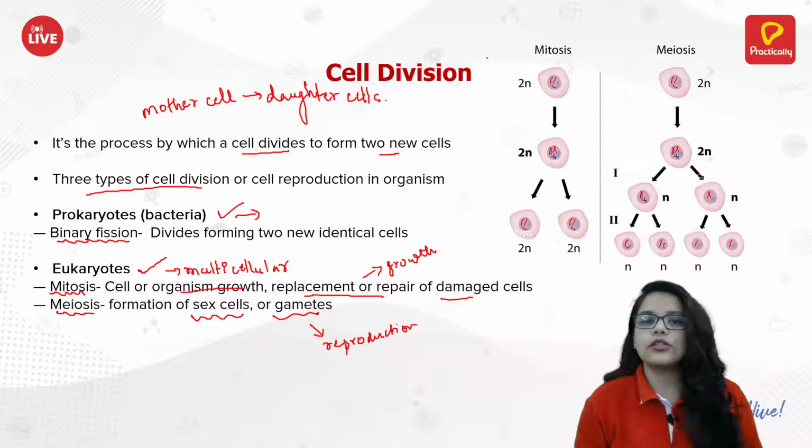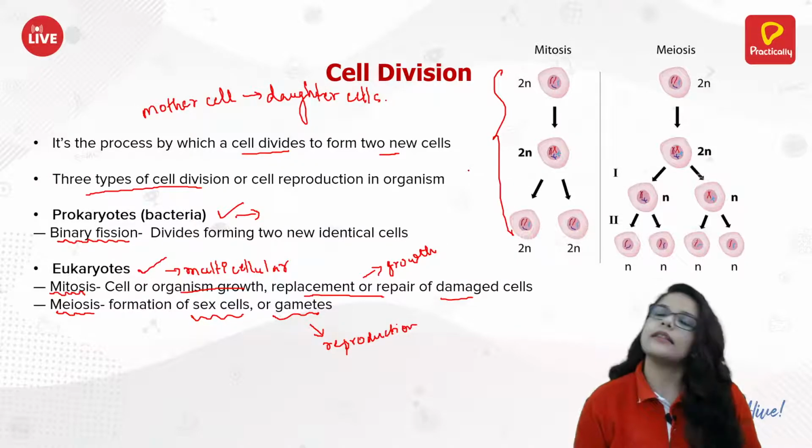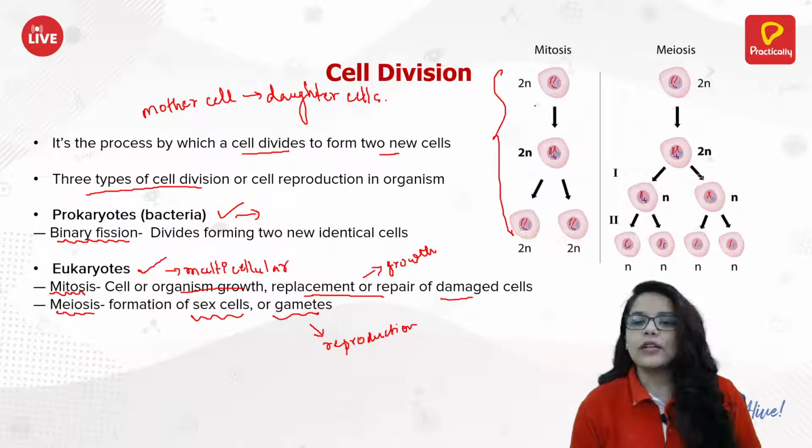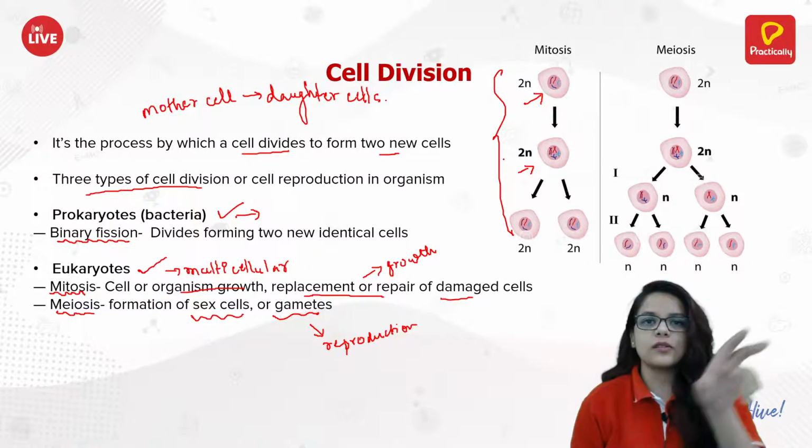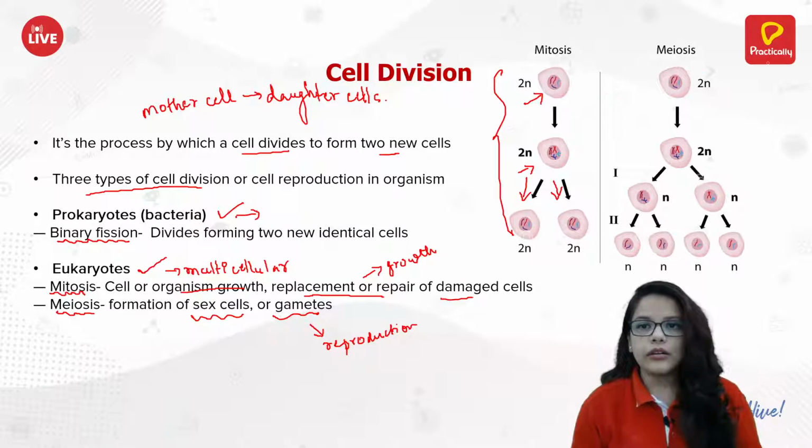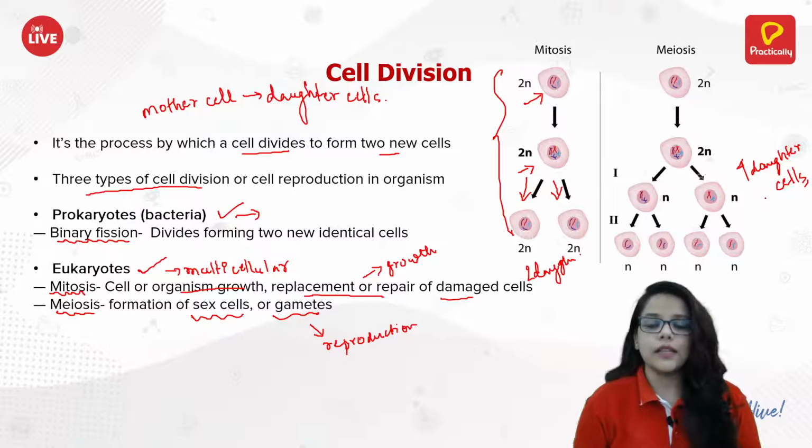Okay, so today we'll be discussing mostly mitosis, and in the next class we'll be discussing meiosis. Mitosis, as I said, is a bit less complicated than meiosis. Here there is a mother cell, and it changes its internal structure and then divides into two daughter cells. In mitosis, there are two daughter cells forming. In meiosis, it's a bit complicated and there are four daughter cells. So there's a division which we'll discuss in the next class.